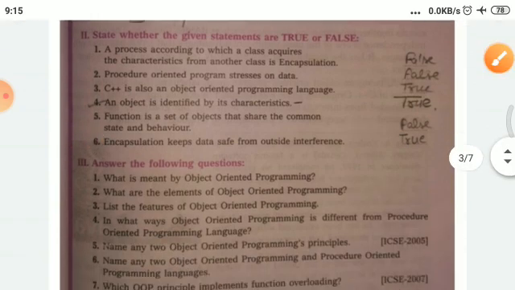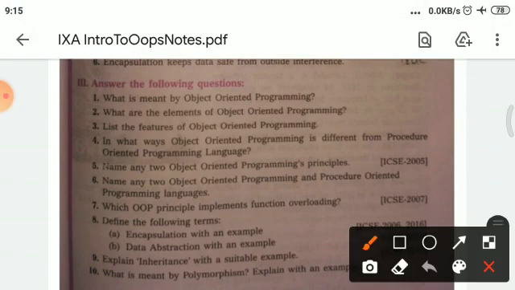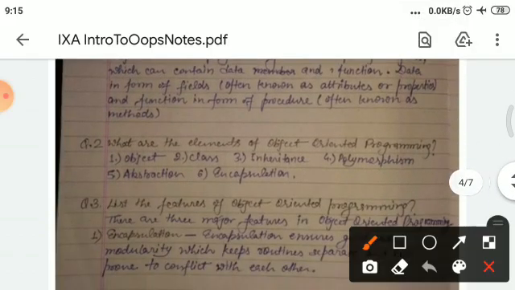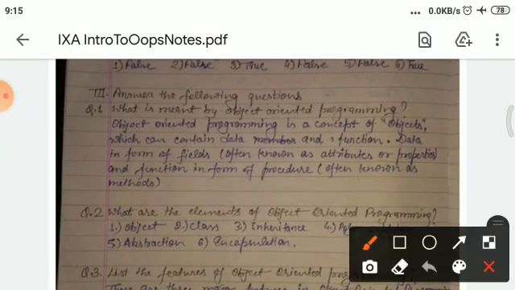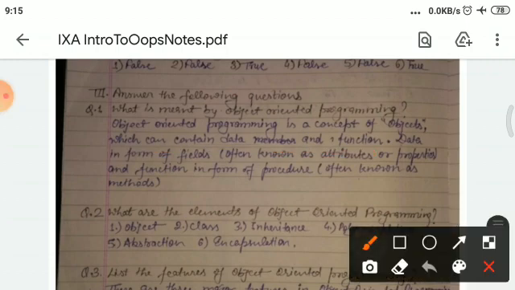And the next section of your exercise is answer the following questions. Let's see. Your first question is: what is meant by object oriented programming? So students, you can see here object oriented programming is a concept of objects which can contain data and function, with data in the form of fields known as attributes or properties of an object, and function in the form of procedures known as methods.